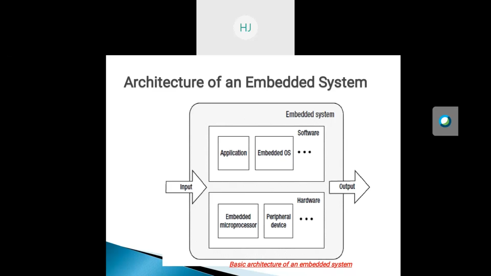The input signals may be from a device such as keyboards, mouse, touch screens, touchpads, or the output of the sensor circuits in another embedded system. The output may be in the form of sound, light, electricity, or other analog signals.